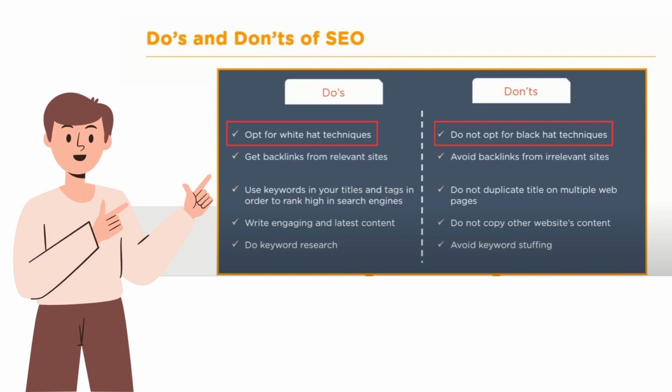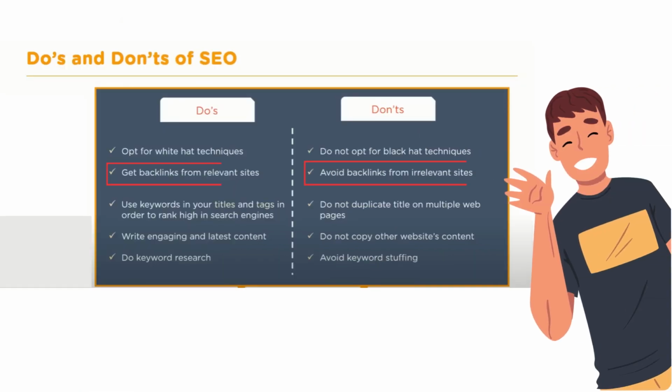Another strategy that we should implement is to obtain backlinks from relevant websites, which falls under off-page SEO. As we previously mentioned in the past videos, this involves linking your high-quality content to another website that also offers quality content. It's important to avoid obtaining backlinks from irrelevant websites because it won't provide any relevance and it could